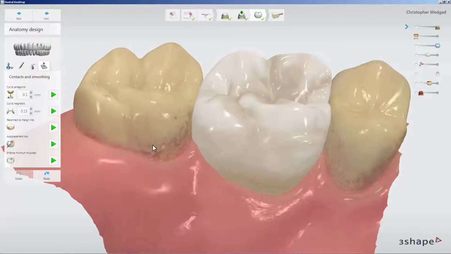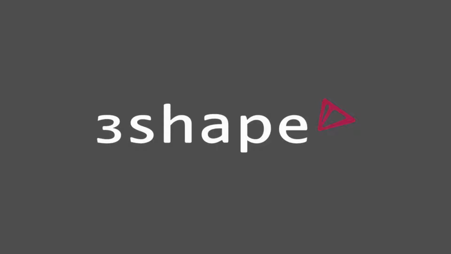Before you go to the CAM module, where your restoration will be automatically placed in the milling block for production, please use the Enforce Minimum Thickness option, so the restoration won't break during the production. Now you have learned how to use the design tools.